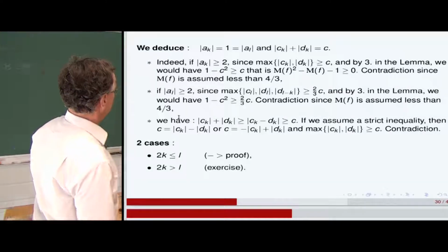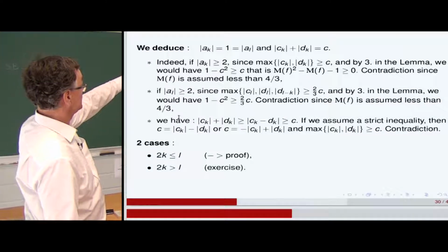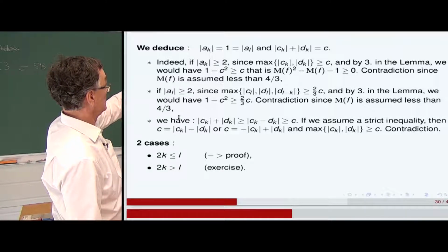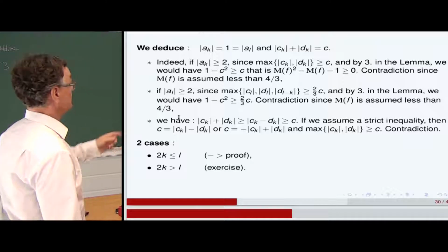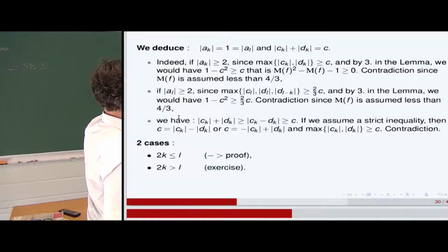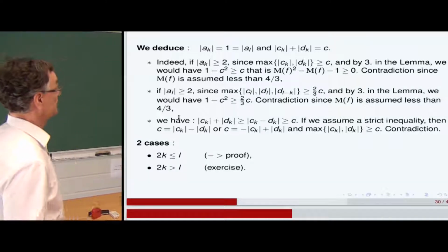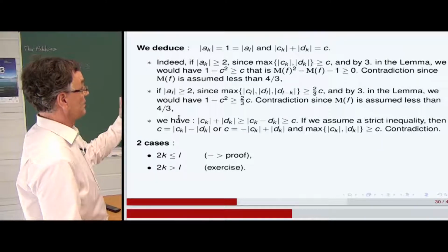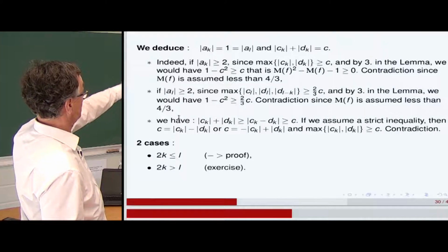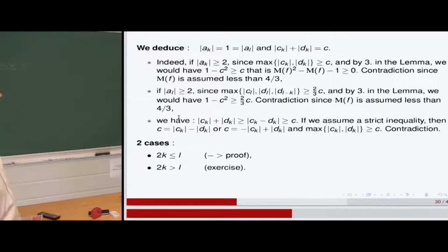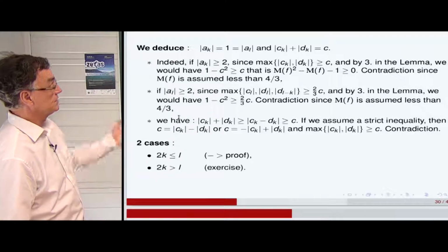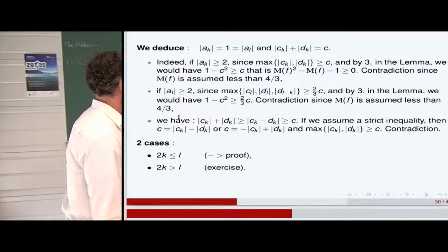So that's not possible. If AL in modulus is greater than 2, since we have the maximum of CL, DL, and DL minus K in modulus greater than 2C divided by 3, then in the lemma, referring to the inequality of the lemma, we would have 1 minus C squared at least 2C divided by 3 or more. And so there is a contradiction also because the Mahler measure is less than 4 divided by 3.